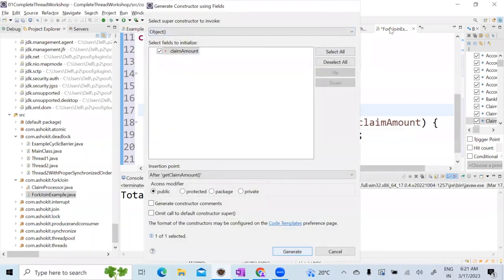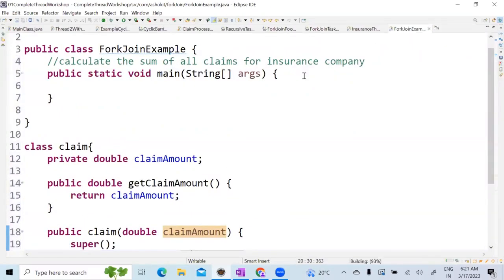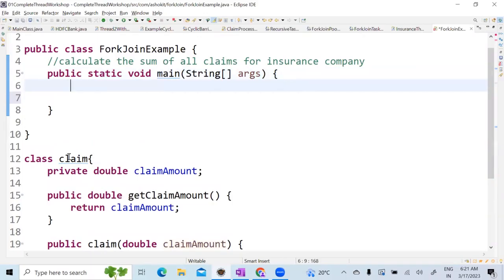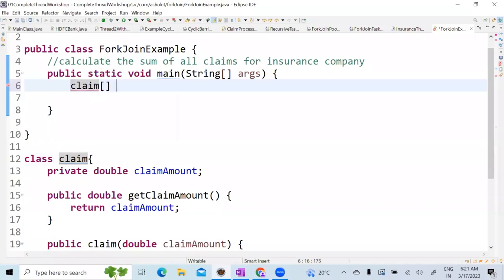So done. Now what I'm saying, I have 1,000 claims, correct? What did I say? I said 1,000 claims. Now in order to create 1,000 claims, can I say that I can create a claims array? Yes. Equal to new. Let us take 400 instead of 1,000. Simplest calculation. Later you can increment it.